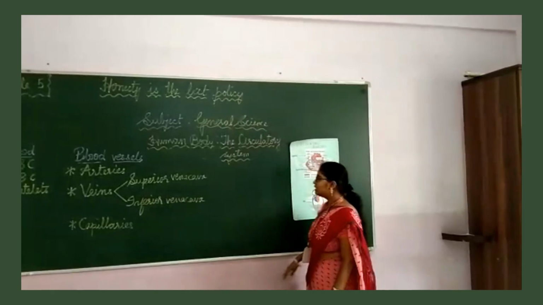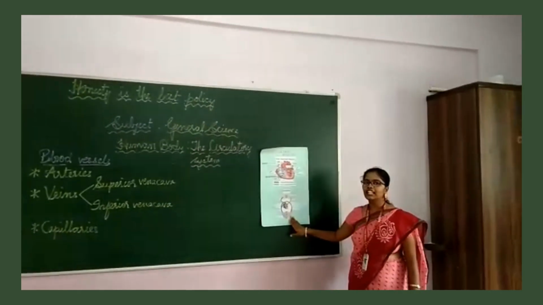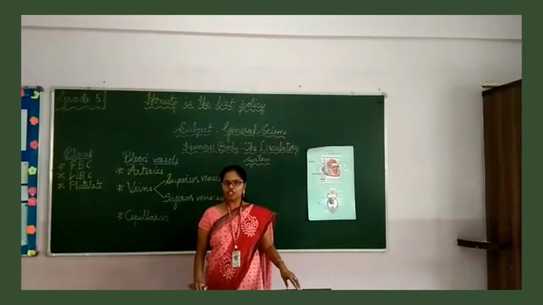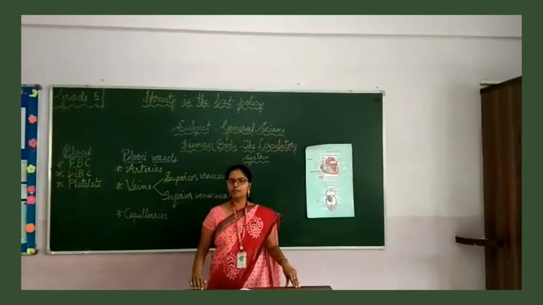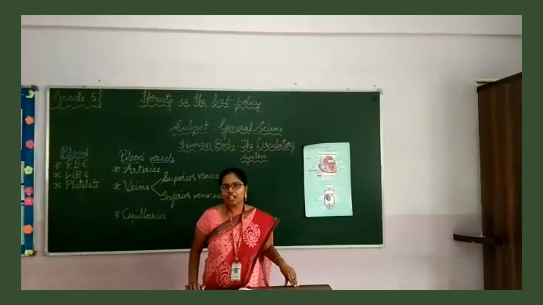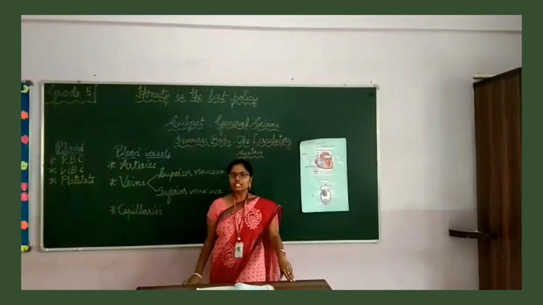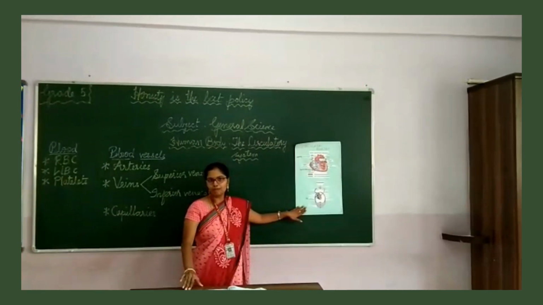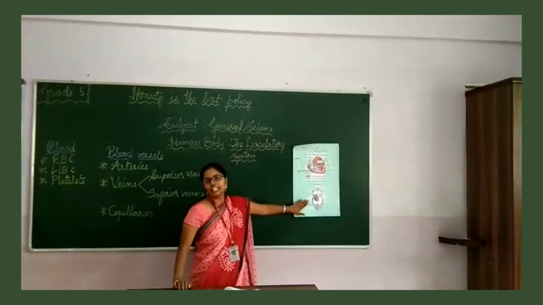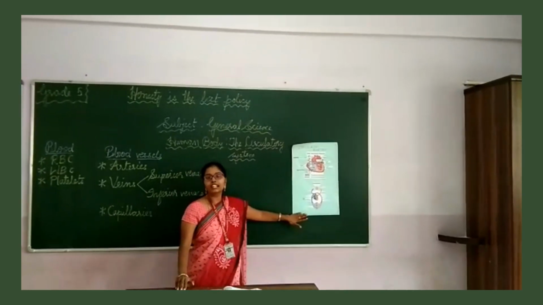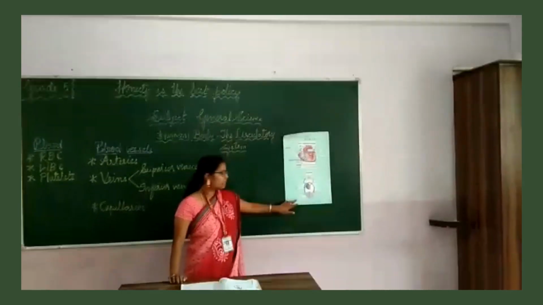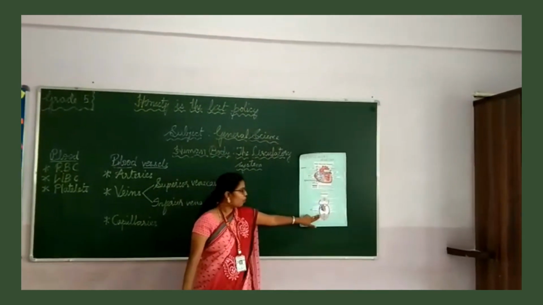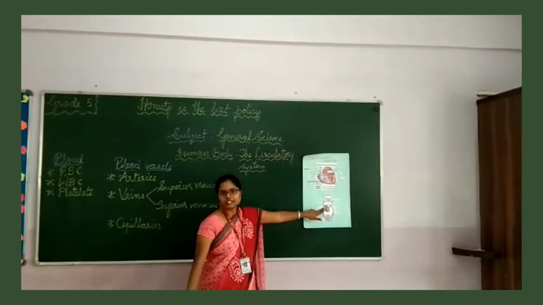Next, how is blood circulation happening in our body? The main function of our circulatory system is to circulate blood throughout our body. How is this circulation happening in our body? First, what happens is the veins collect blood from all parts of the body, that is impure blood from all parts of the body to the heart.